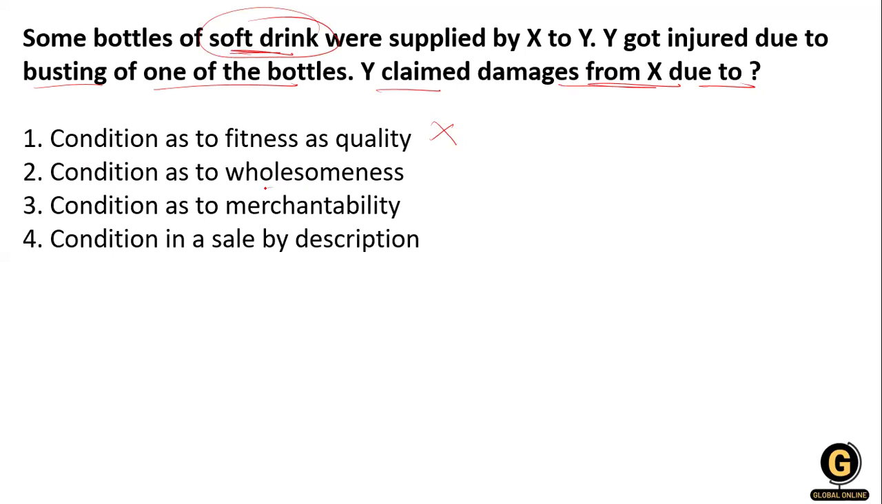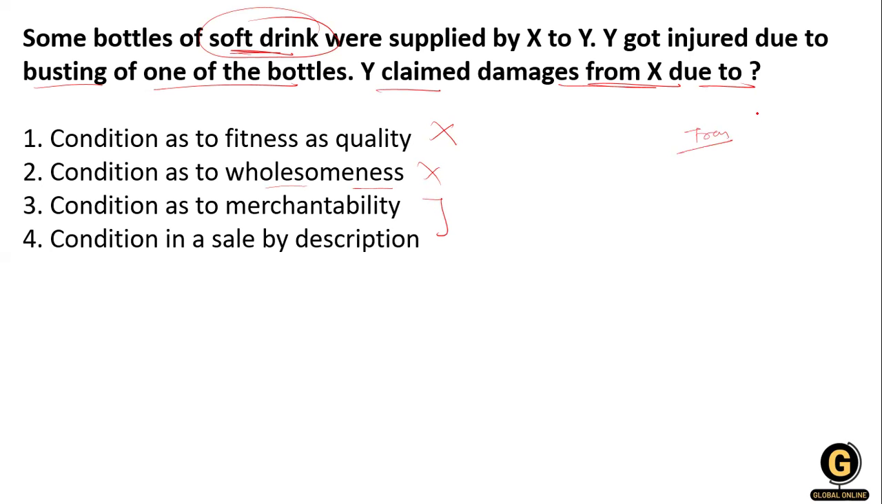Okay, the condition as to wholesomeness? No, ma'am. Then the condition as to merchantability and the condition of sale by description. In these two options we are going to be confused, so I will explain them one by one. What is the condition of merchantability? Merchantability is implied only where the sale is by description, and the goods should be of merchantable quality.